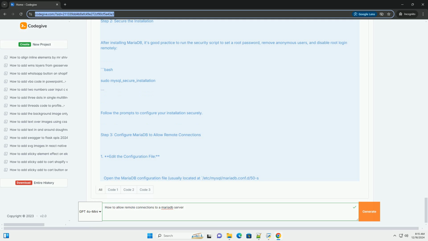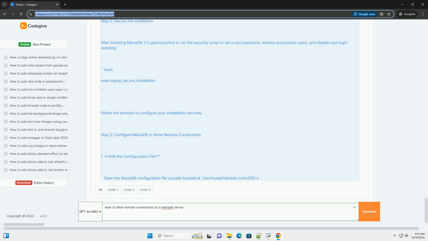Step 5. Test remote connection. On the remote machine, you can test the connection using the following command. Bash mysql -u newuser -p -h mariadb-server-IP. Replace mariadb-server-IP with the actual IP address of your MariaDB server. You will be prompted to enter the password for newuser.